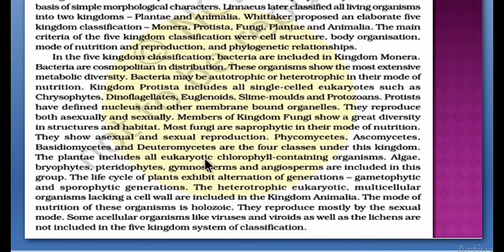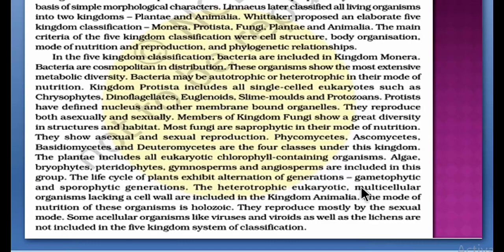The kingdom Plantae includes all eukaryotic chlorophyll-containing organisms. Algae, bryophytes, pteridophytes, gymnosperms and angiosperms are included in this group. The life cycle of plants exhibits alternation of generations, gametophytic and sporophytic generations.